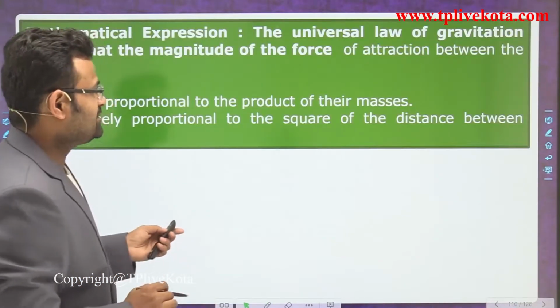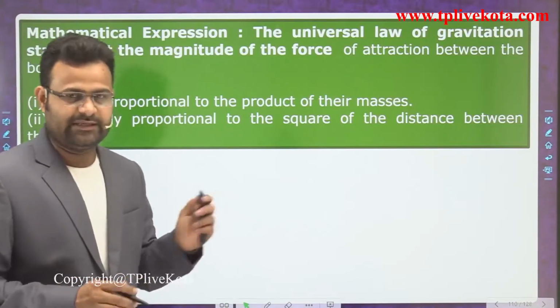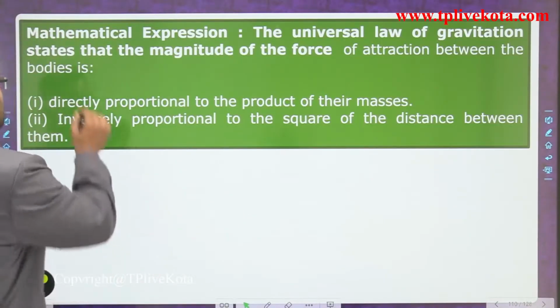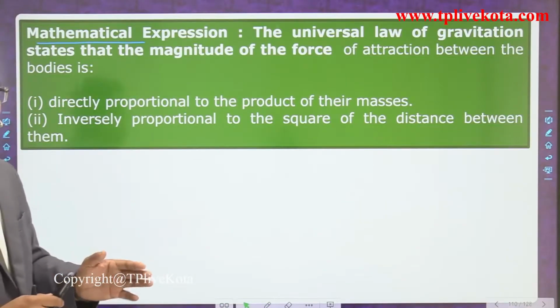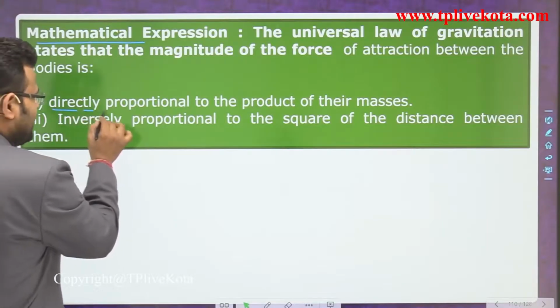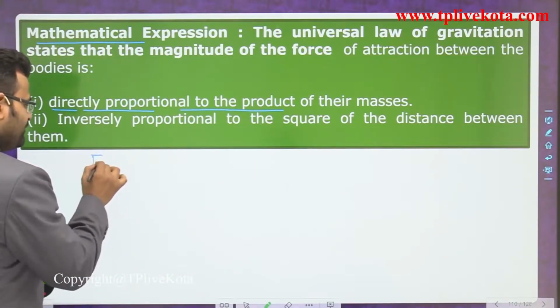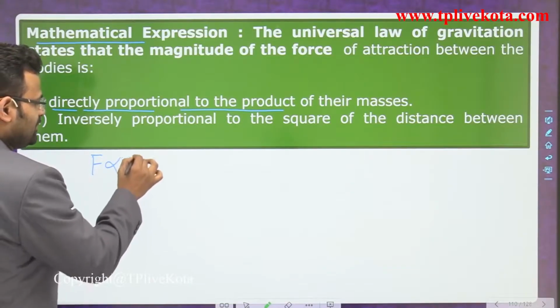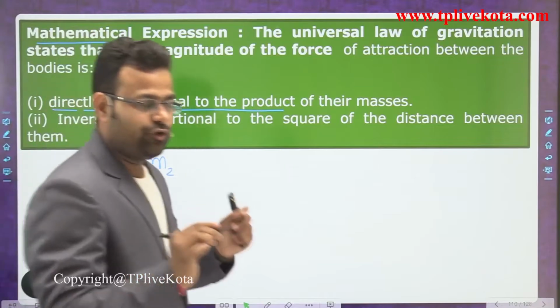So we discuss the mathematical expression of that force. What do you mean by the mathematical expression? We break that law into 2 points. The first point says the force is directly proportional to the product of the masses. So you can write force is directly proportional to the masses m1 and m2. We are assuming two bodies.